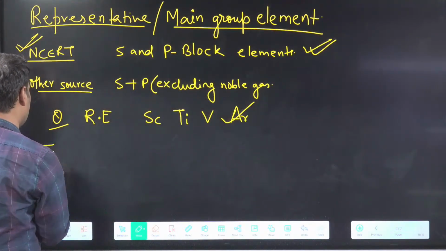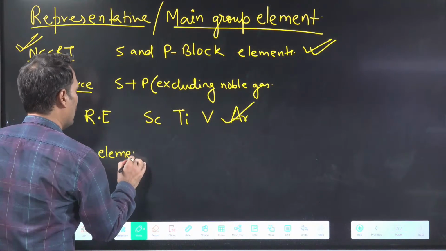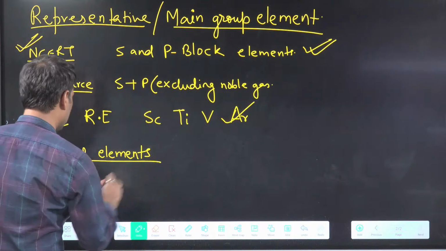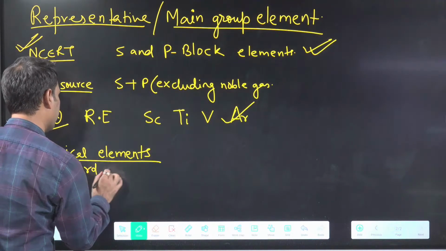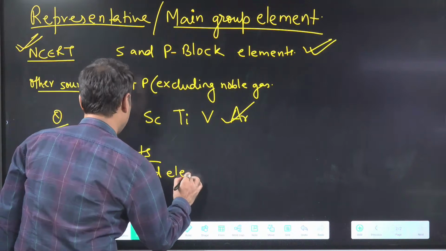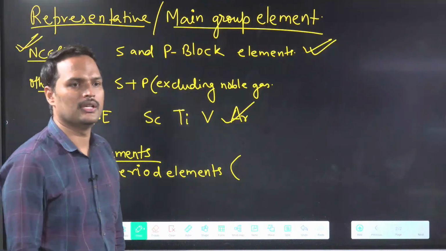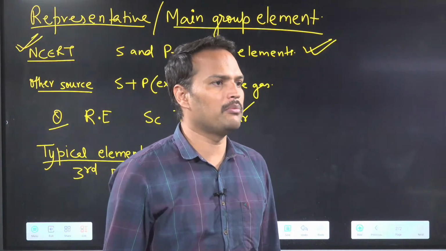Next definition is your typical elements. Who are typical elements? Third period elements. Third period elements are called typical elements. Can you tell the names of the third period elements?